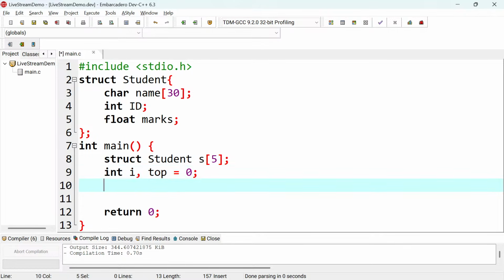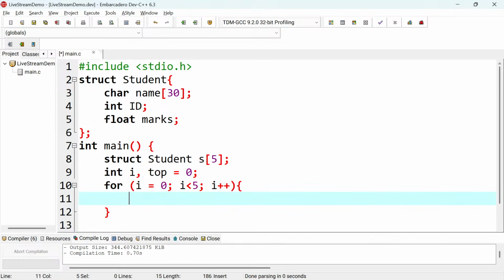So what I'm going to do is to have for, and since i is already declared, I'm going to initialize it to 0, and then i less than 5 because I want to take 5 students, and then i plus plus. Inside here, what am I going to do? I'm going to ask the name, I'm going to ask the ID, I'm going to ask the marks, and then after that of the first student, I will do the same for the next student, something like that.